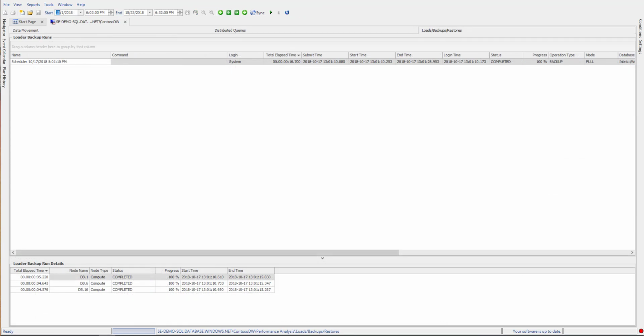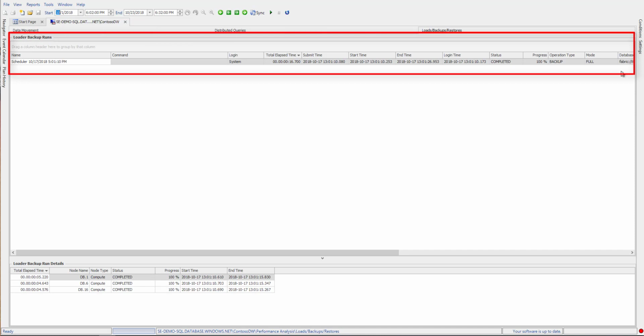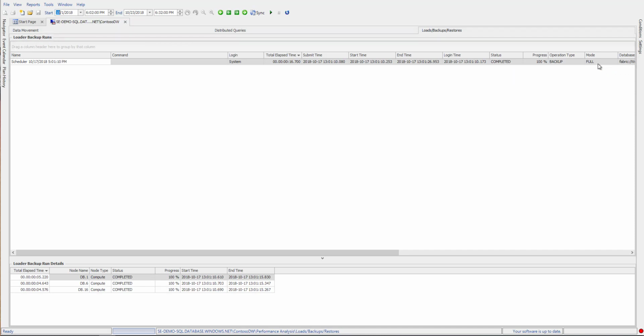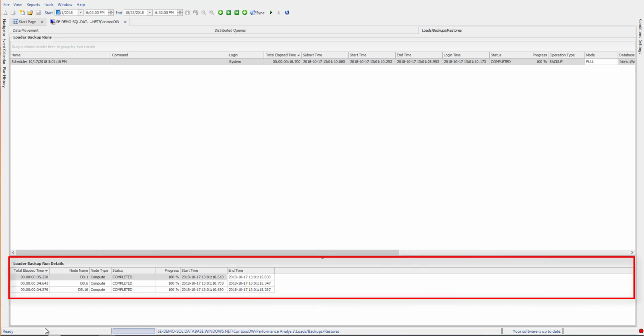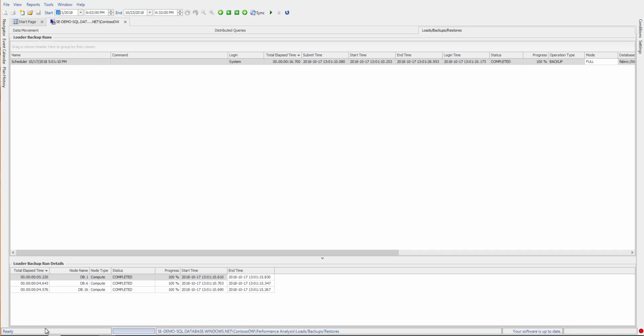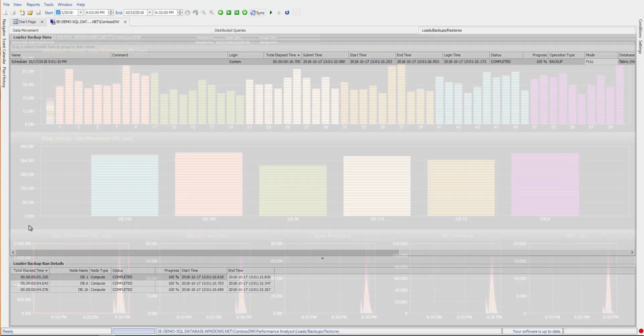The Loads, Backups, and Restores tab is broken into 2 panes. The top is the Loader Backup Runs grid, and this shows the data loads along with backups and restores. And then for each process, there is a Loader Backup Run Details grid that provides more granular information.